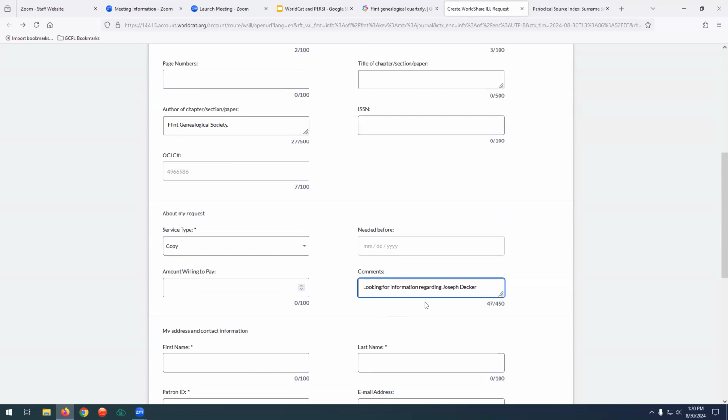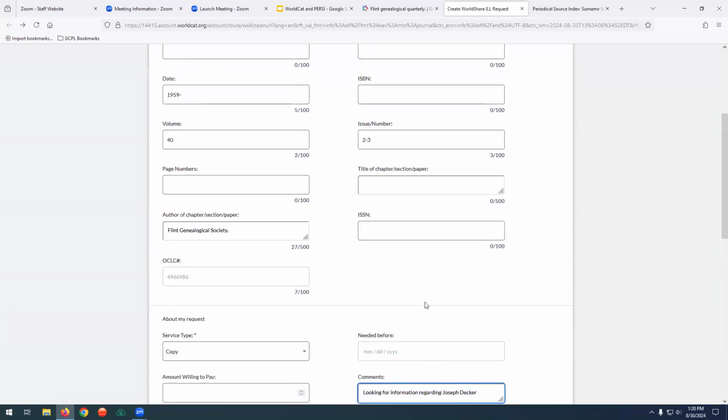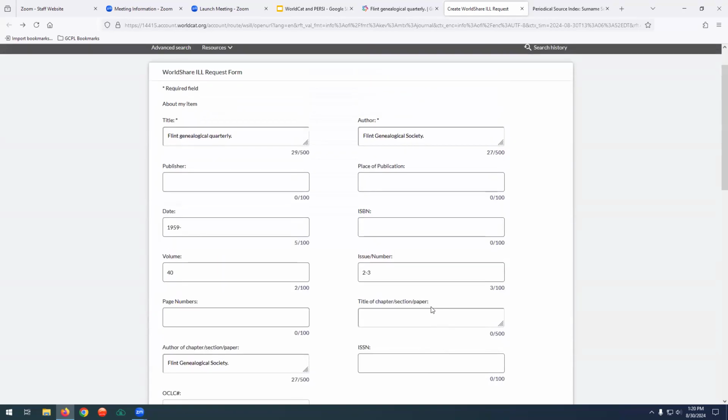I do this because I have found sometimes when PDFs get scanned, the page number on the page doesn't always match the scanned item number. Like sometimes they have covers and that's page 1. So your actual page from the book that is numbered page 1 is actually the 4th one in the document. So this way I can tell them specifically what I'm looking for.